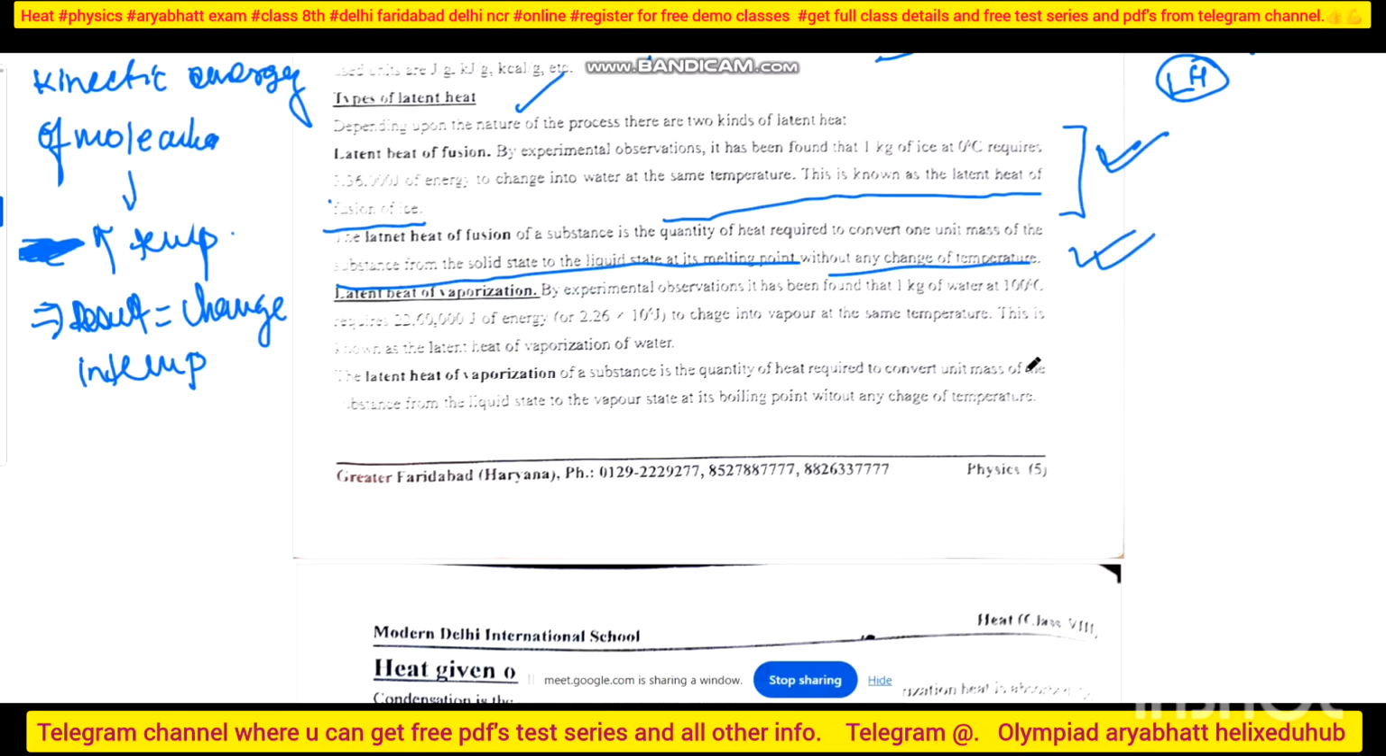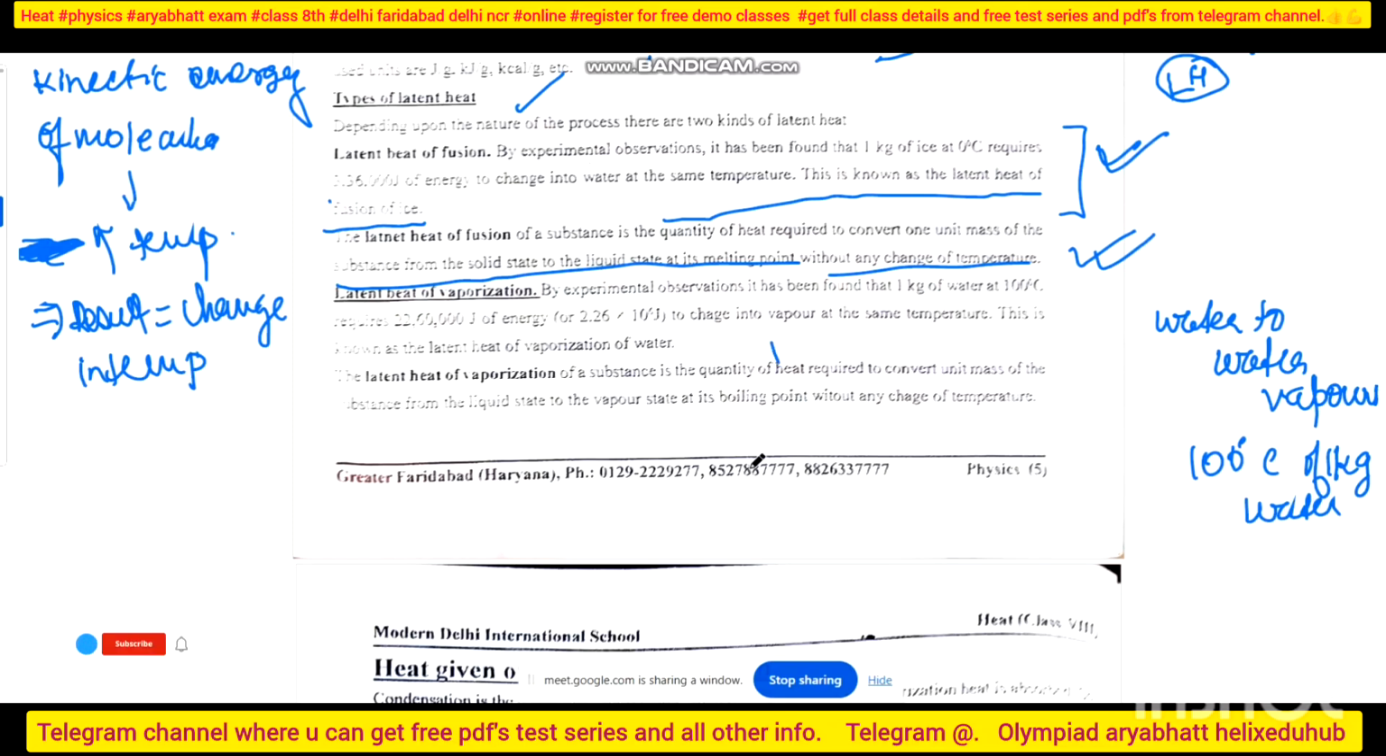This is called fusion. Similarly, for vaporization, if I say for water, water to water vapors, it will be at 100 degrees Celsius temperature for 1 kg of water. You understood the logic, right? So similarly, I can write the latent heat of vaporization definition as the heat required to convert unit mass of a substance from liquid state to vapor state at its boiling point. It is on the melting point, it is on the boiling point.